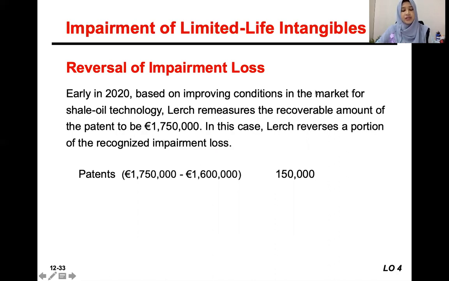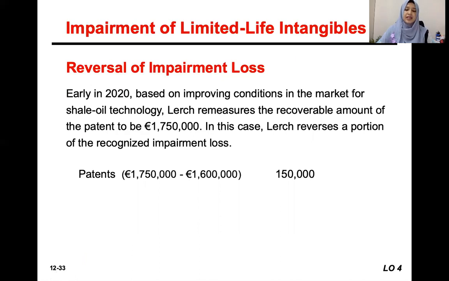So to reverse the entry, previously we have reduced the patent value. Now we have to increase back the patent's value. To reverse the entry, we identify the difference between the carrying amount and the recoverable amount, which is 150,000, and we debit back the patents to reflect the value of the patent of 1,750,000.